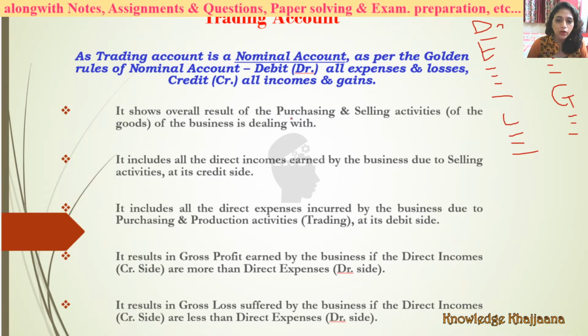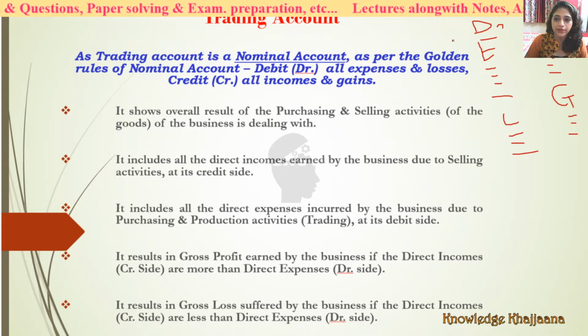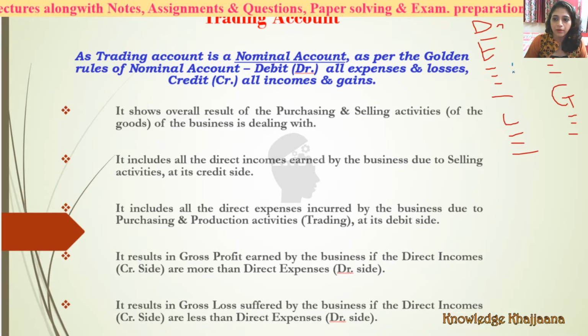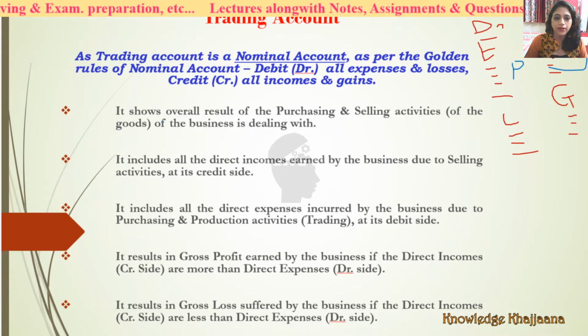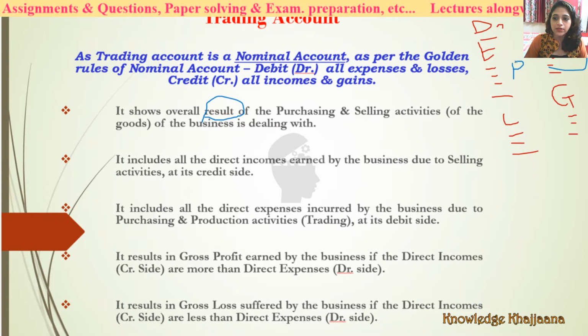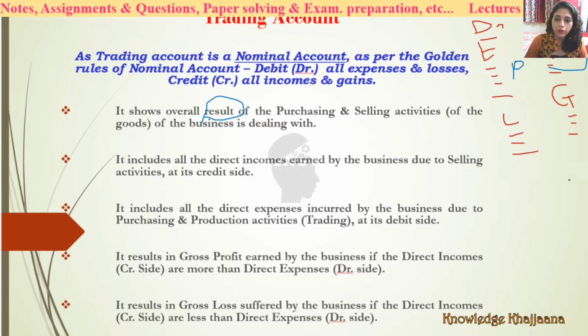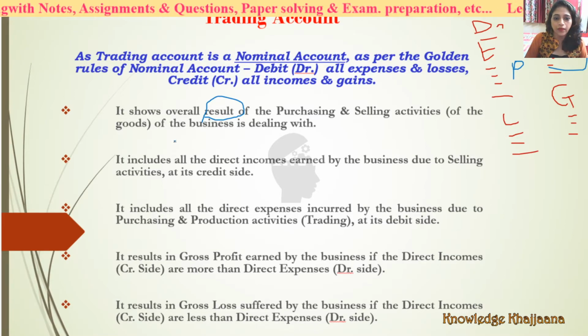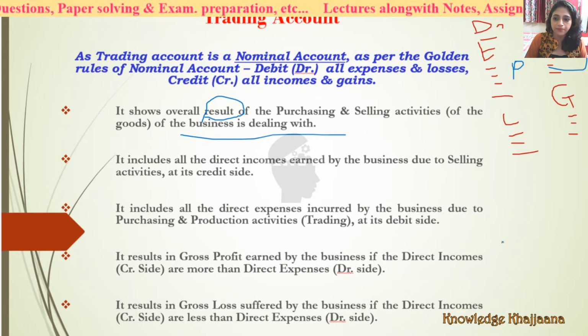It shows the overall result of the purchasing and selling activities. This side is purchasing activities and this side is selling activities. It shows the overall result. Result means what? Which side is bigger? Depending on the amount, the bigger amount on which side, that is the result. It shows the overall result of the purchasing and selling activities of the goods of the business which it is dealing with.